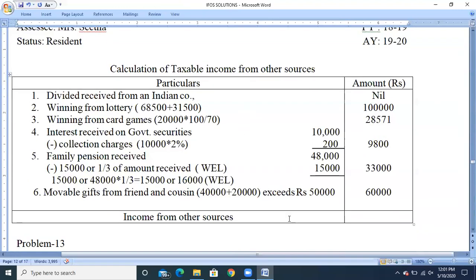So total amount is income from other sources. To calculate the balance amount, the balance amount is 10 lakhs plus 28,571, and the total, 2 lakh 31,371, will be the income from other sources.